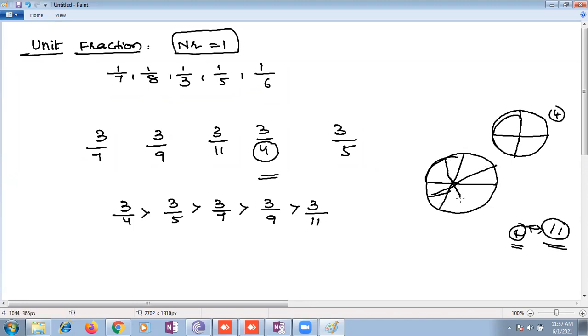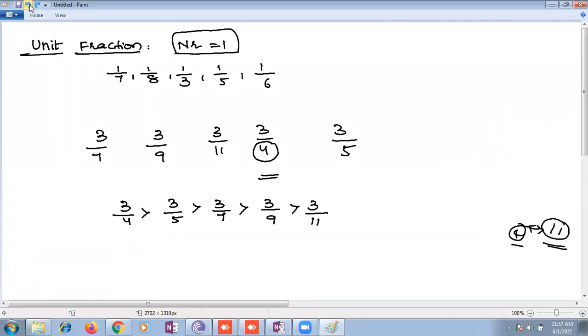Suppose you have to cut it equally. Which piece is greater? This part or this part? Ma'am, 3 by 4 is greater than 3 by 11. Yes, now you understand. If you cut into more pieces, what happened? You understand, children? Yes, ma'am. Ma'am, if 3 by 4 is there, even one piece will remain. Exactly. This is general thinking, very basic.